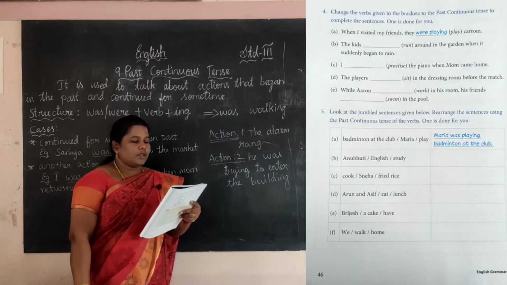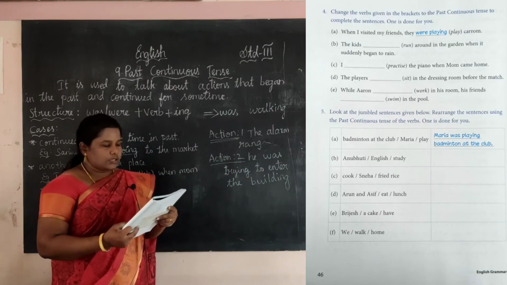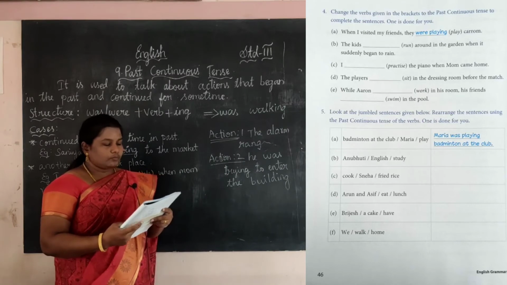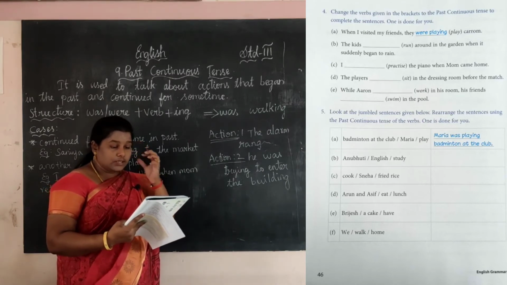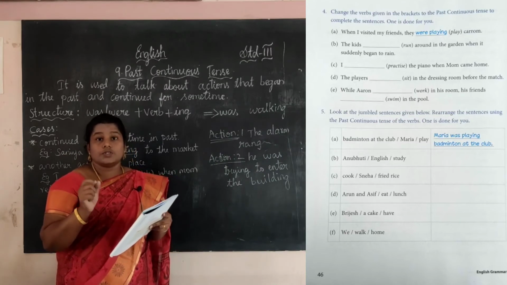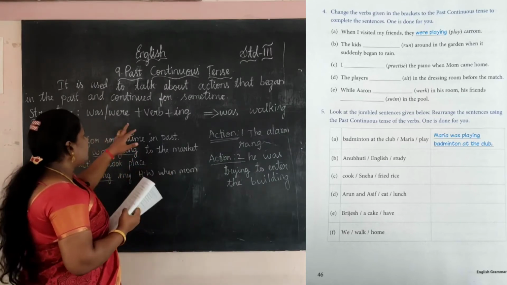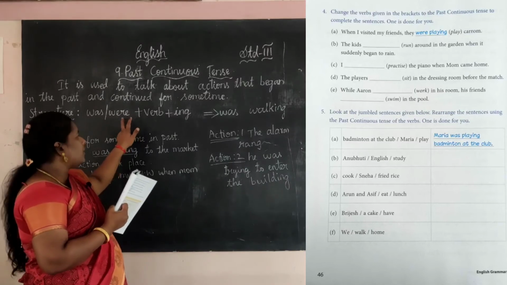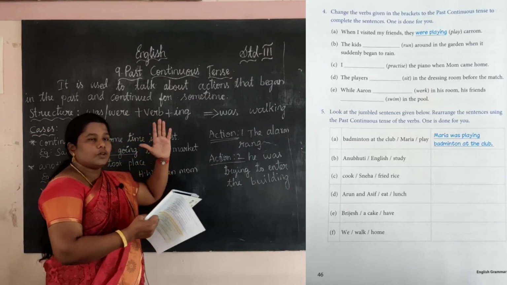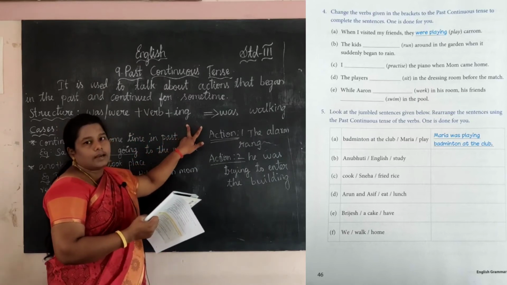Change the verbs given in the brackets to the past continuous tense to complete the sentences. One is done for you. When I visited my friends, they, see, they is plural. So what form do we want to use? Were. Yes, were plus verb. What verb is given in the bracket? We want to use the verb, then add ing here.